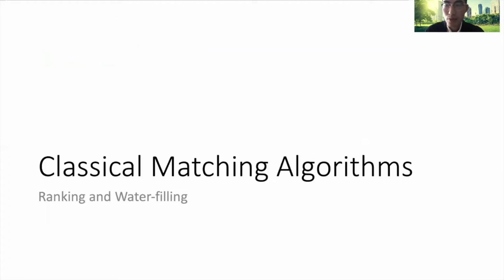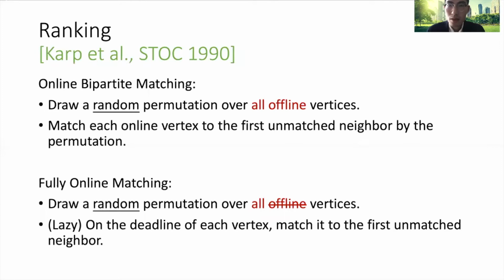Now let's move to the second part of the talk. So ranking, let me start with ranking. Ranking was originally proposed by Karp, Vazirani, and Vazirani in online bipartite matching. We first draw a random permutation over all offline vertices. Then, on the arrival of an online vertex, we match it to the first unmatched neighbor according to this permutation.